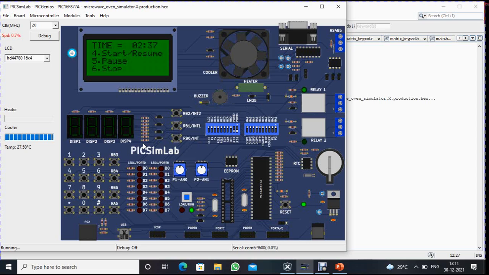And one more thing, in between the process, if you want to check whether the food is cooked or not, you need to open the door of the oven, right? So here we are using the RB3 key as the door open key. If I press this key, it will indicate like this. That is, the door is in open condition, so please close the door.